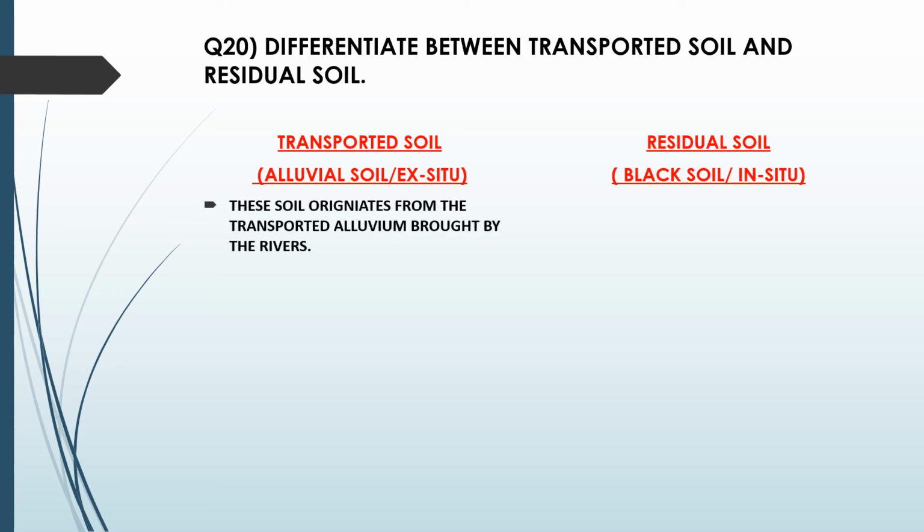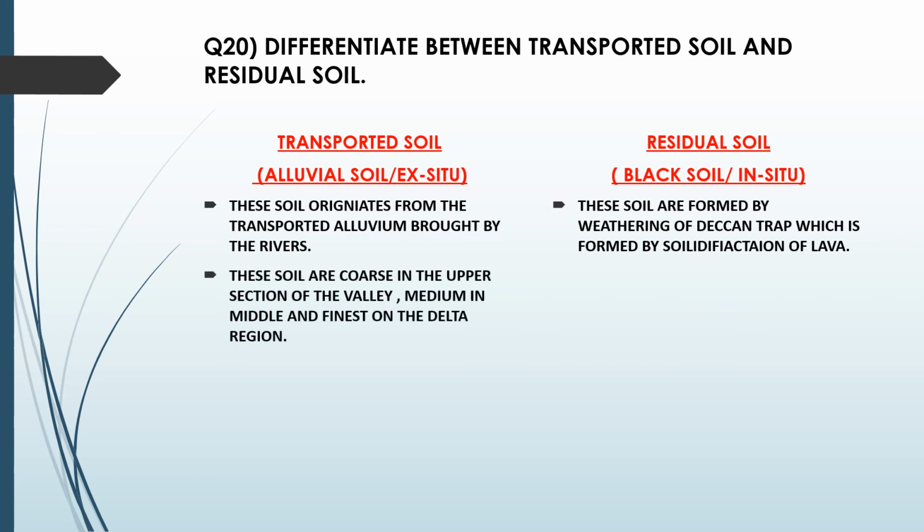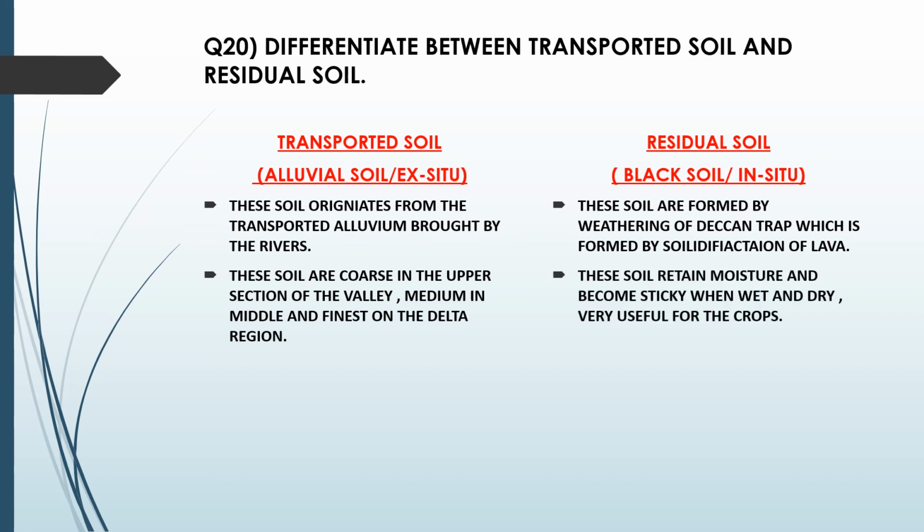First point, the soil originates from the transported alluvium brought by the rivers. Residual soil, these soils are formed by weathering of Deccan Trap, which is formed by solidification of lava. Second point, transported soil, these soils are coarse in the upper section of the valley, medium in the middle, and finest in the delta region. Residual soil, these soils retain moisture and become sticky when wet and dry, very useful for the crops.